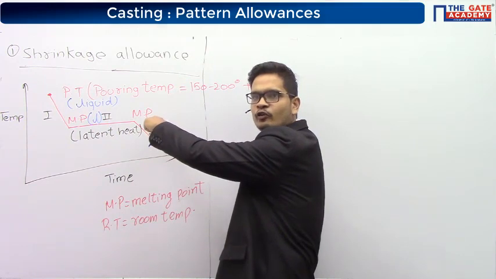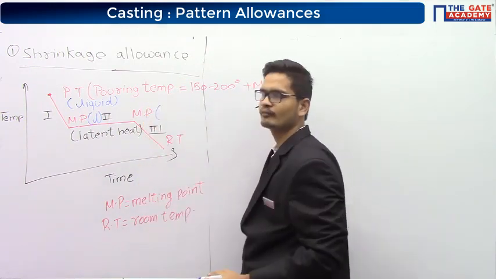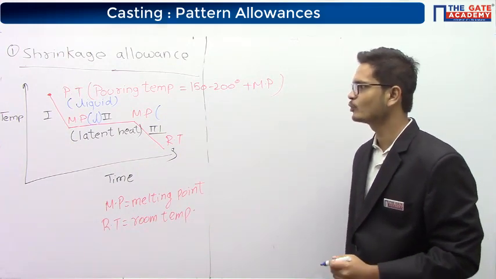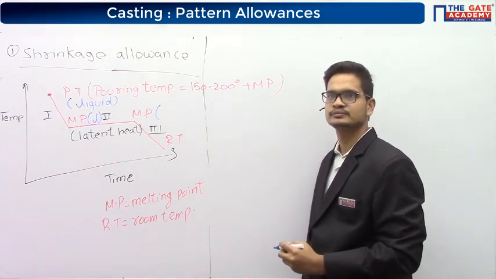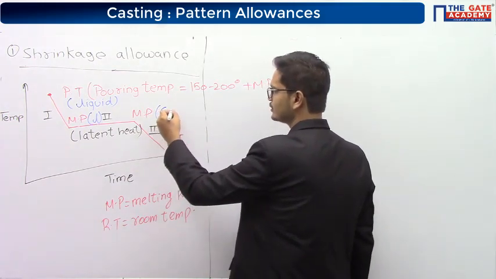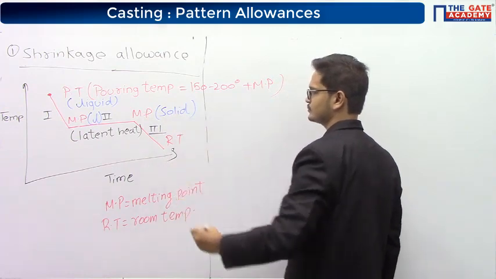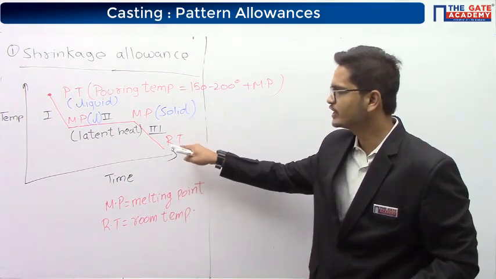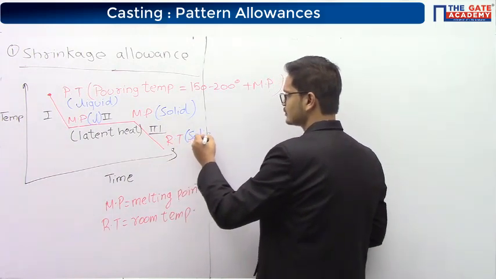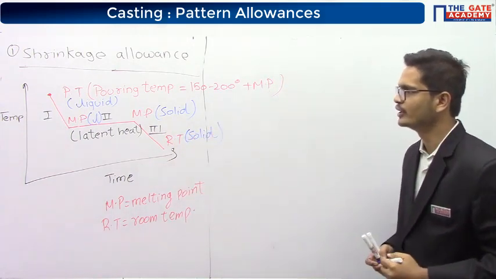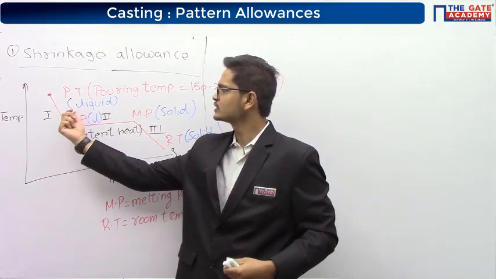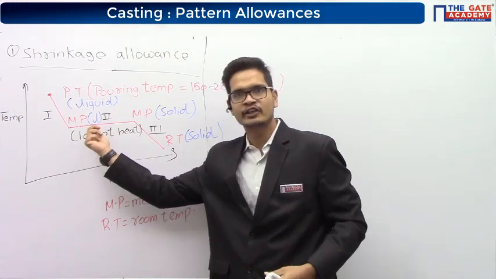In the second melting point, what is the state? Solid. Here it is solid. And obviously at room temperature it will be solid. So overall you can say that the metal is going from liquid to liquid, then liquid to solid, then